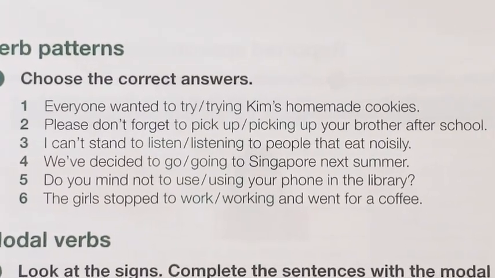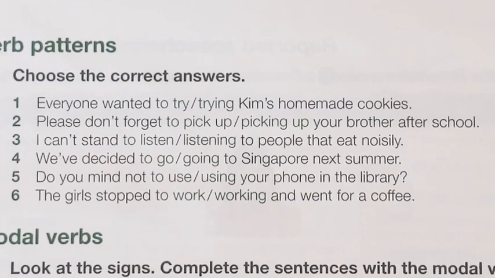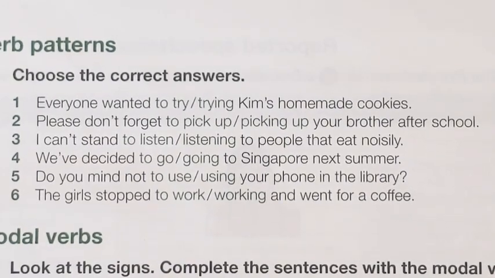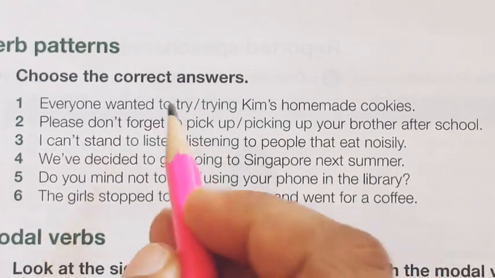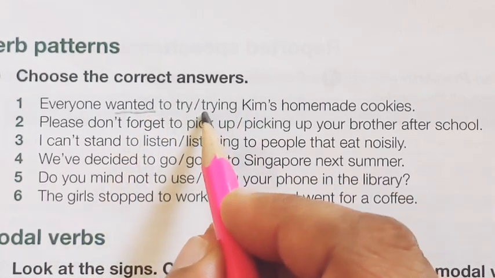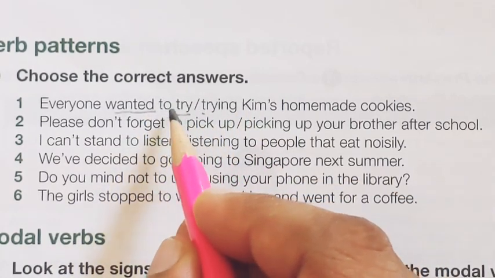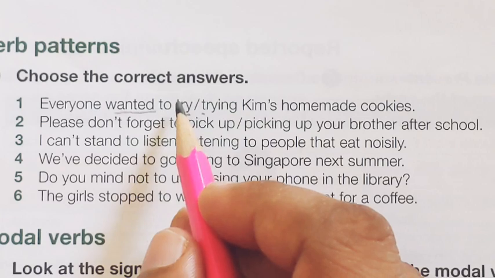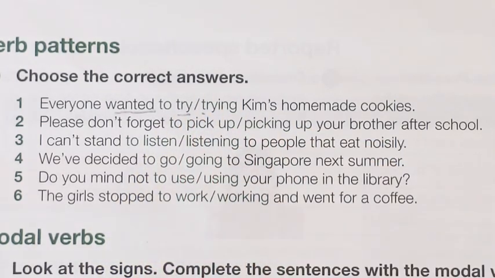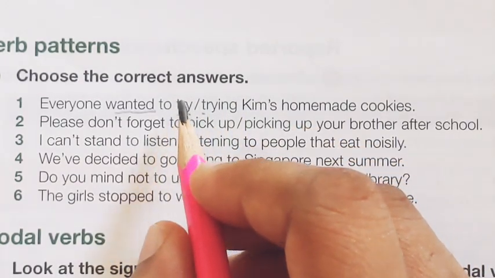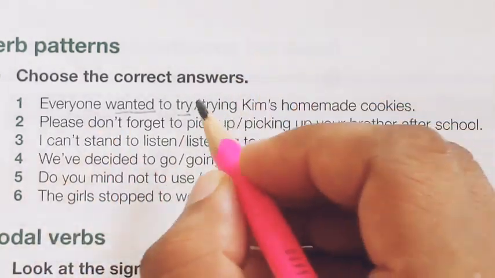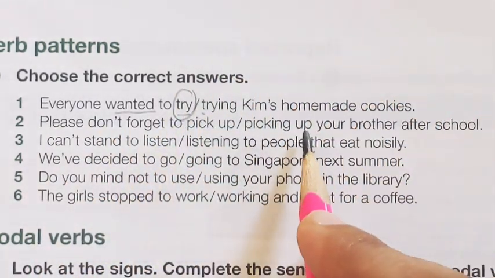Here we have been provided with sentences and we have to choose which one goes correct with the given sentences. Everyone wanted to trying Kim's homemade cookies. So here we have two verbs, wanted and trying. Which one goes better with the word to in between? We have just learned when there is a to in between two verbs and the first one is not a phrasal verb, then the followed verb would end without ing. It would be the first form of verb. So everyone wanted to try Kim's homemade cookies.